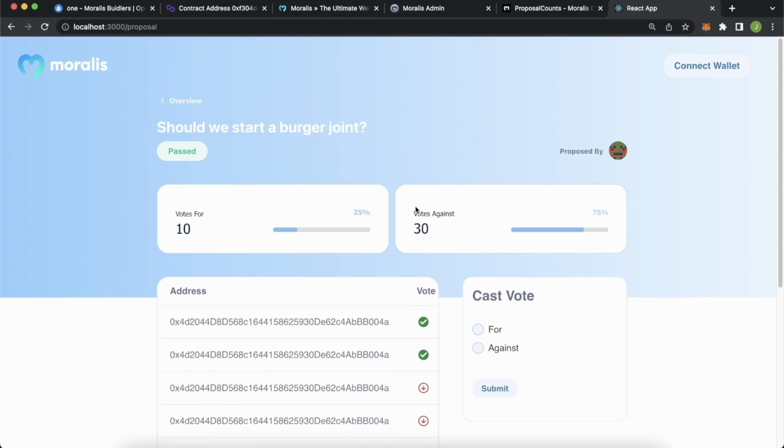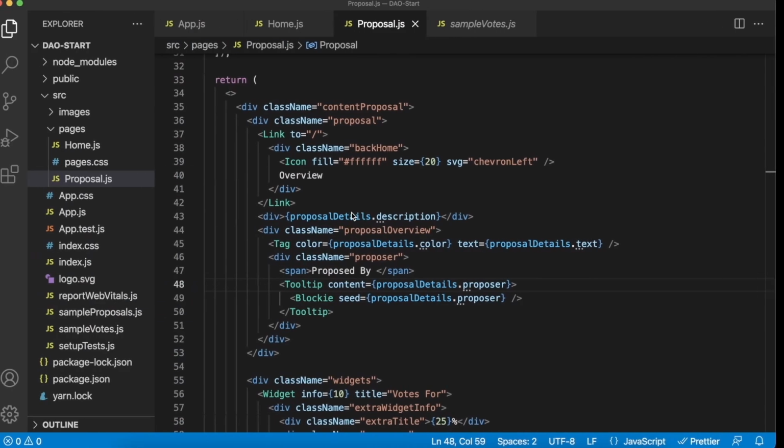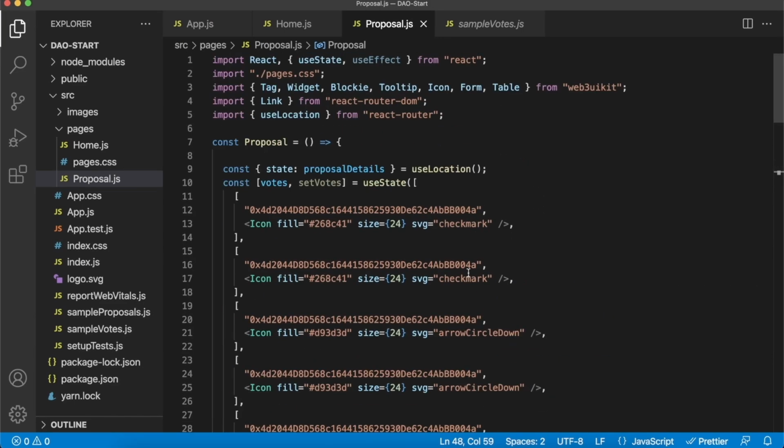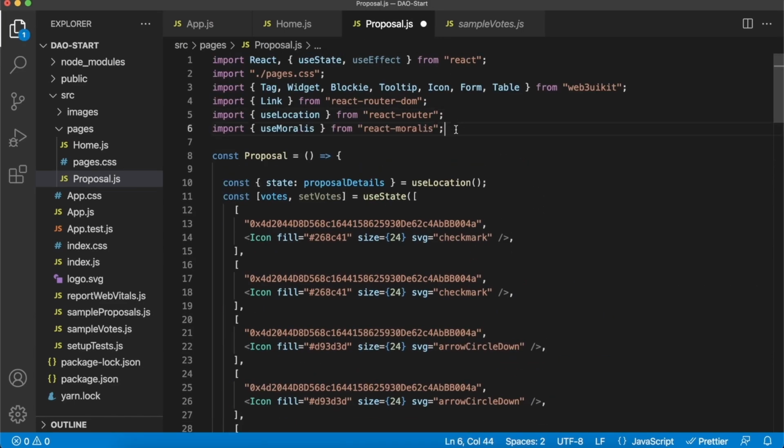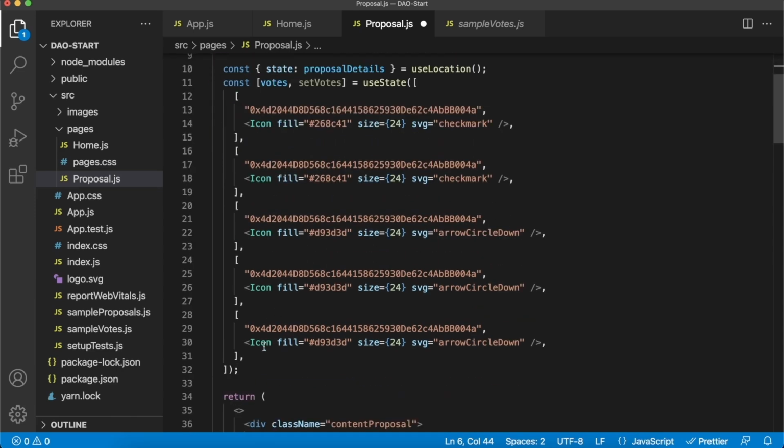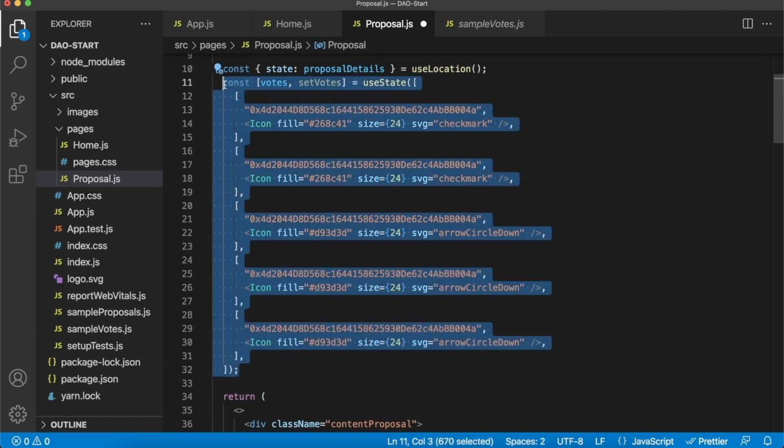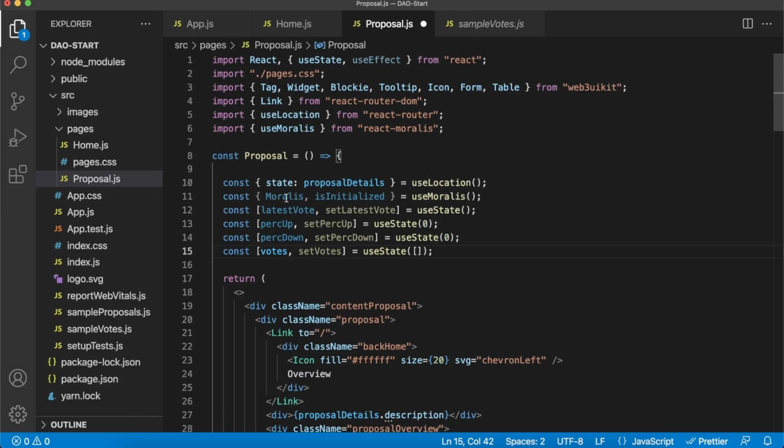Now for querying our Moralis database for the votes for and votes against and rendering these two widgets with the correct information. Let's kick things off by importing useMoralis again at the top of our file, and then rather than having this predefined votes array, we can create all our state variables that we'll need, like so. So again, we get Moralis so we can interact with our database. We check if Moralis is initialized. We have a variable for the latest vote, the percentage up, the percentage down, and then the votes array, which will allow us to render the table to see what different addresses have voted.